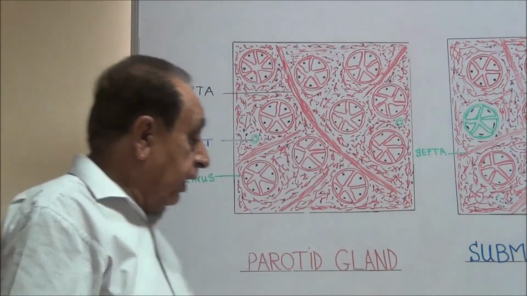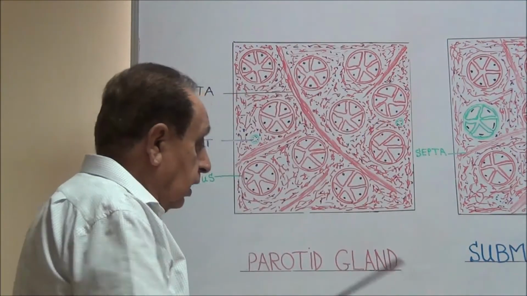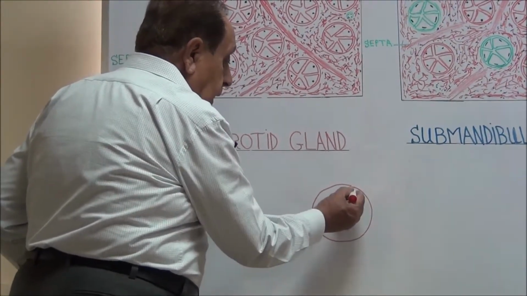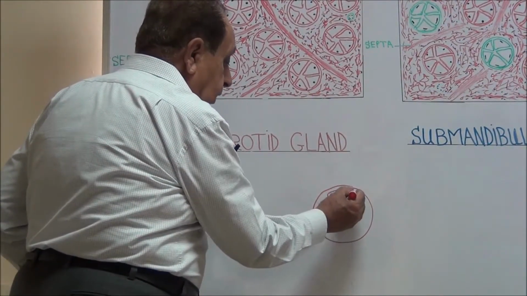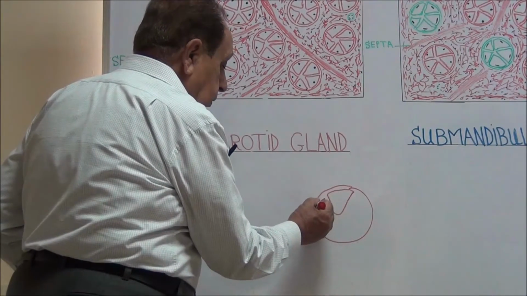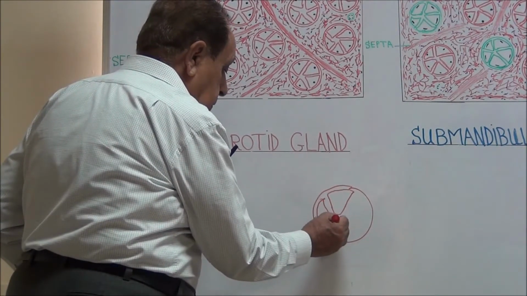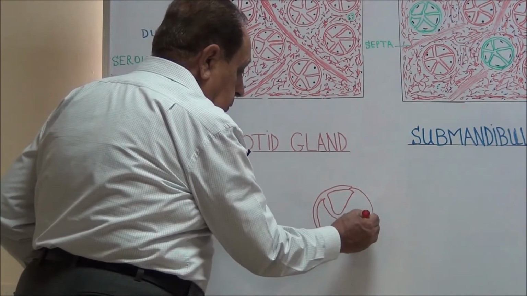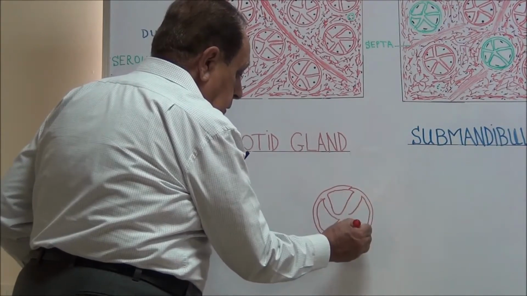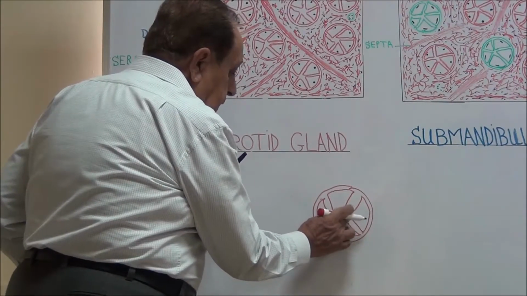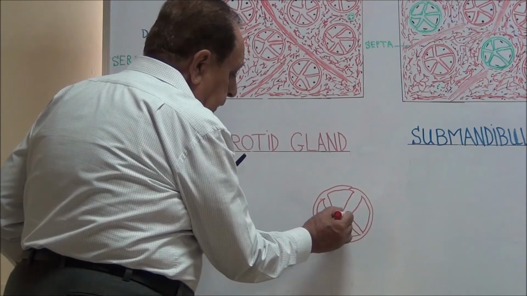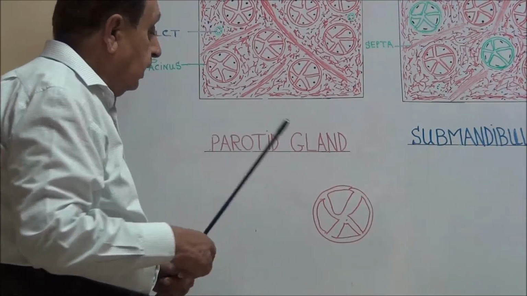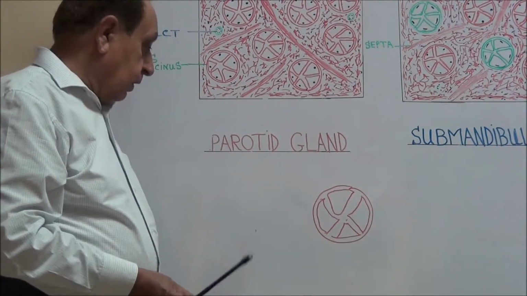These alveoli are rounded in shape, and they have pyramidal shaped cells with a central opening. This one is the central opening. This is called the acinus or alveolus.